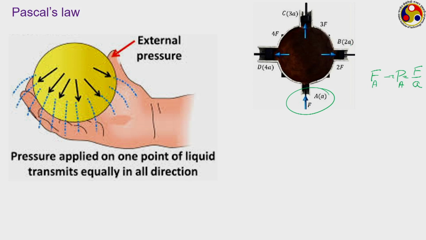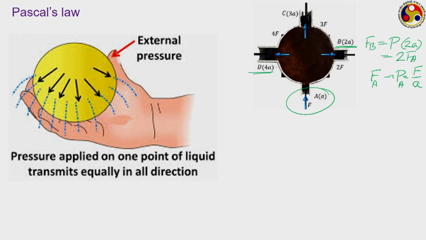Now at point B, that is this particular point, what will be the force then? Then FB, pressure remaining the same, should be equal to P into the area, where the area is twice of A, and so if we put back the expression, it will be twice of FA. So the area is double, accordingly the total force is also double, because pressure remains the same.